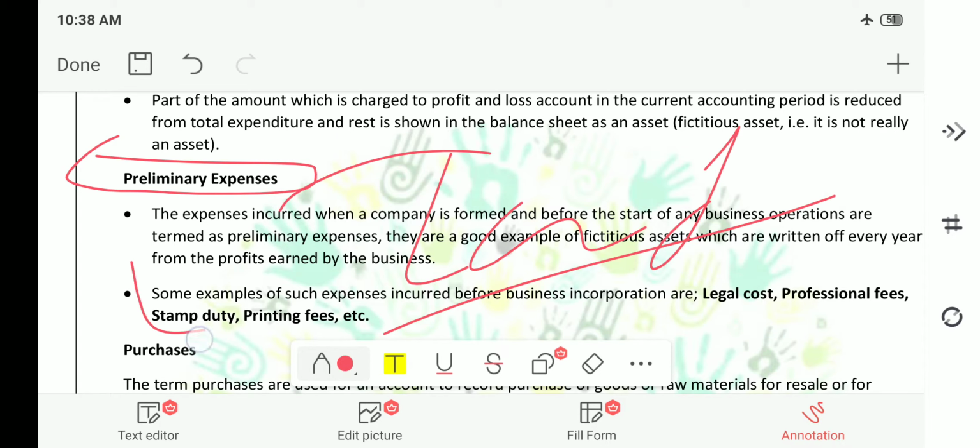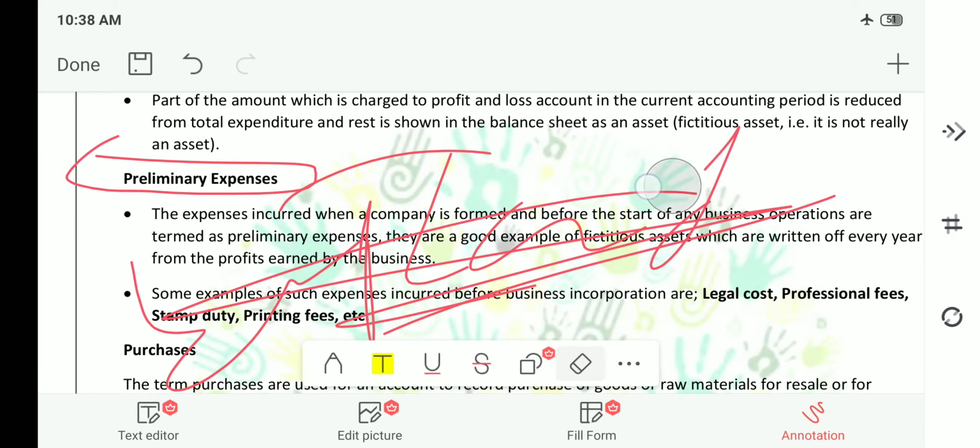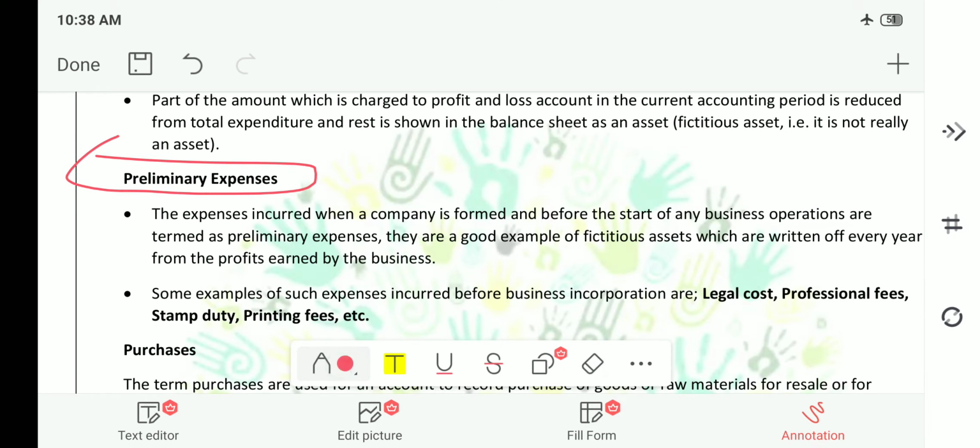You will hire employees. You will also build the infrastructure for the organization. Even before getting any profit, you are trying to establish the organization from your own pocket, or you have borrowed money, that is a loan. These expenses are nothing but preliminary expenses.